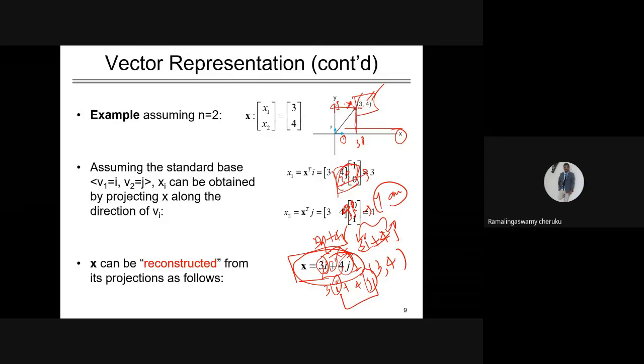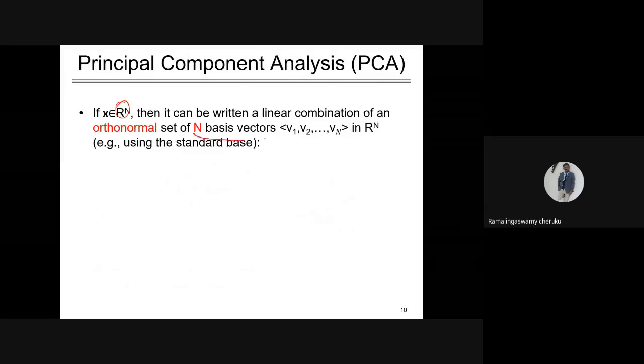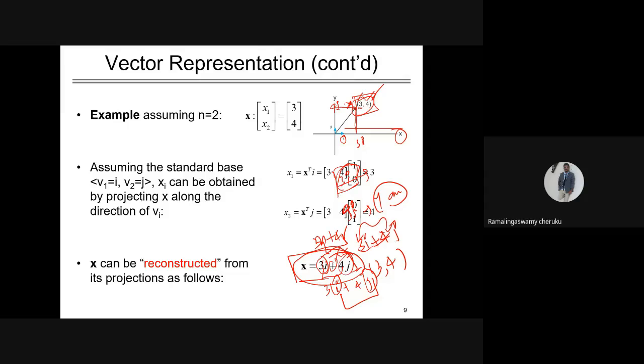The x comma y are the basis, the actual axes. Here n equals 2, so there are 2 basis vectors. Because our sample has 2 coordinates, we say it's a 2-dimensional space.